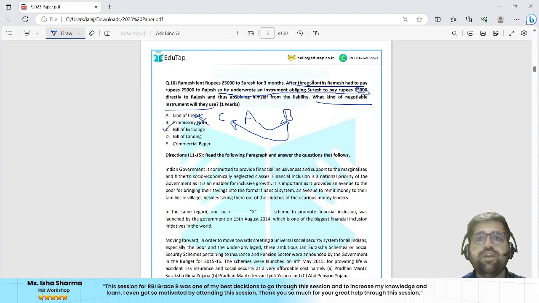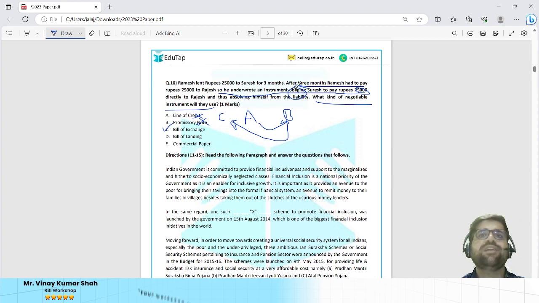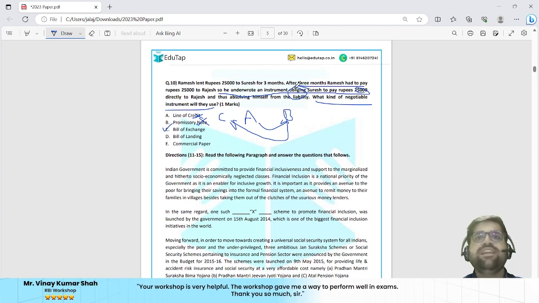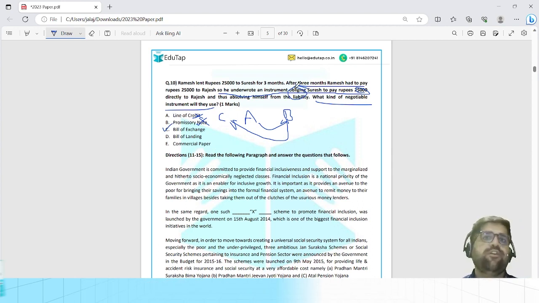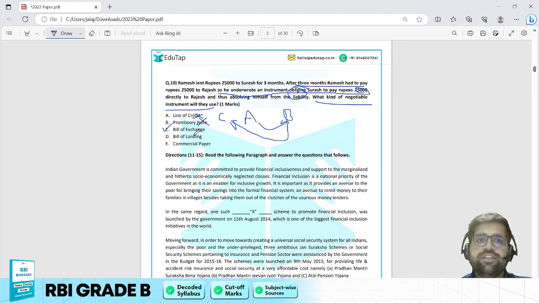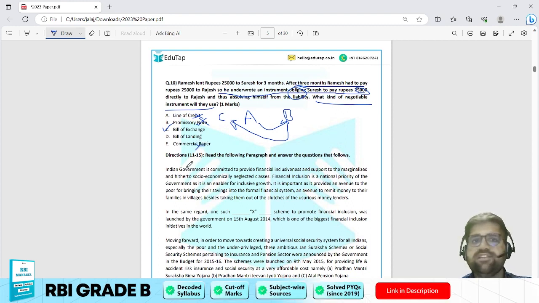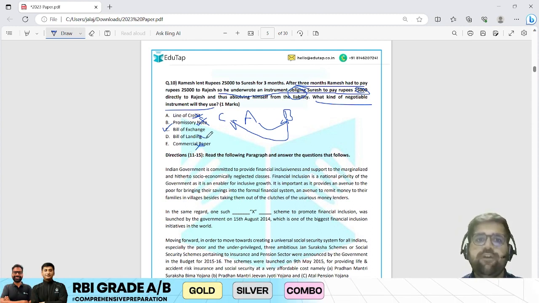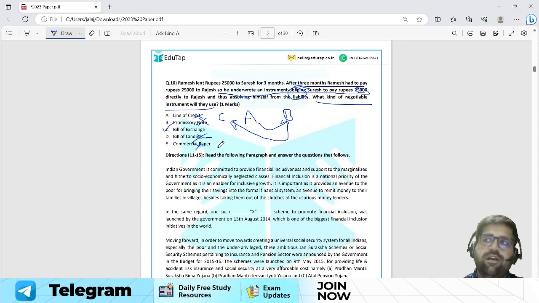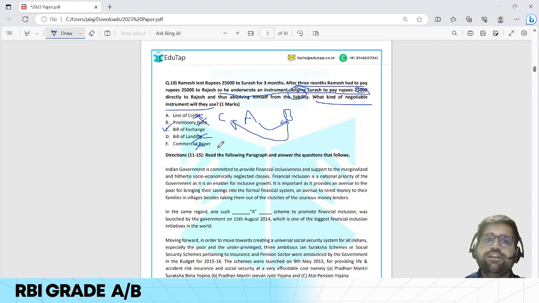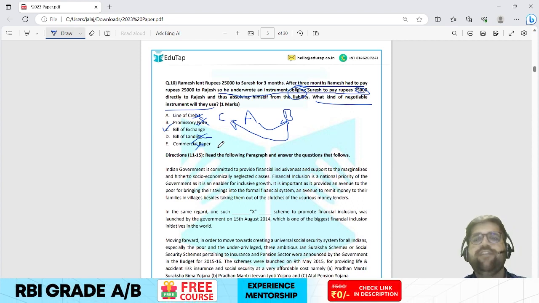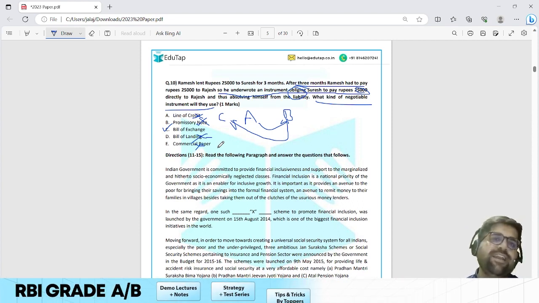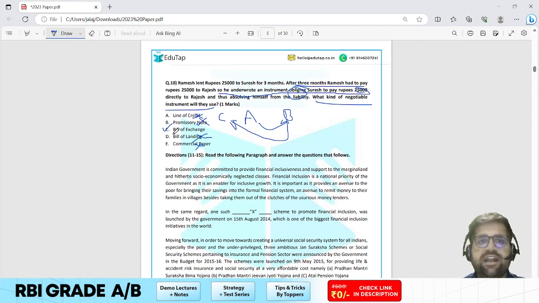Why? Because he underwrote an instrument obligating. Obligating means an unconditional order is given. Okay, so that is only followed in the bill of exchange. Commercial paper cannot be your right answer because it is a kind of debt instrument, or you can say a money market instrument. Bill of lading, again, is used in your import and export businesses of shipping. If you are sending goods from India to US via waterways, then you need a bill of lading. So even if you apply your logical mind, even if you go to the elimination technique, you could have arrived at the right answer, that is bill of exchange.